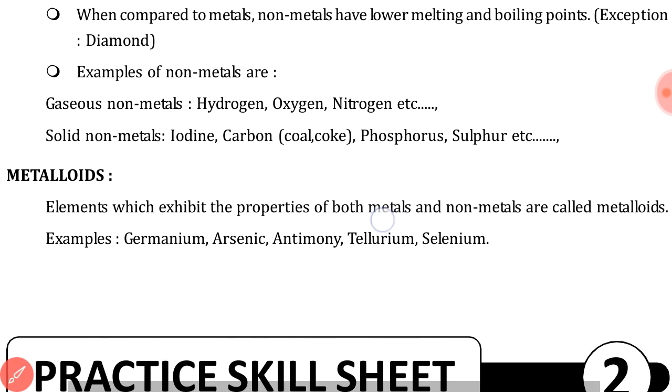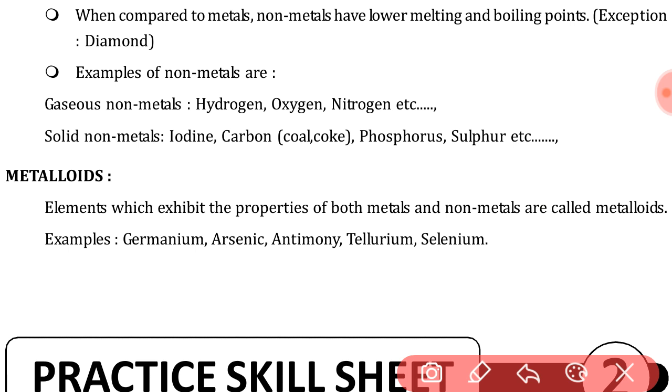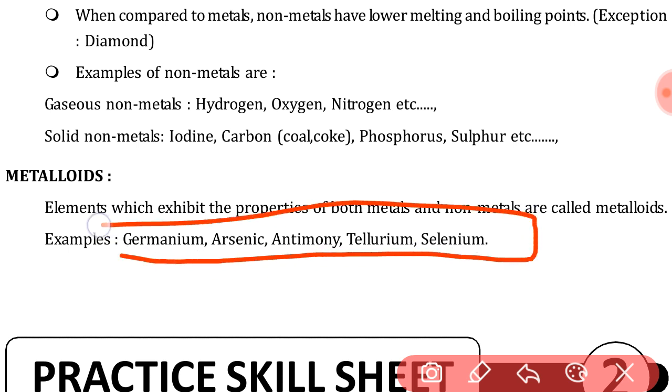Lastly, what are metalloids? Now the substances which exhibit properties of both metals and non-metals are called metalloids. Examples: germanium, arsenic, antimony, tellurium, selenium are examples of metalloids. Very carefully see this, what is a metalloid, and write these examples.